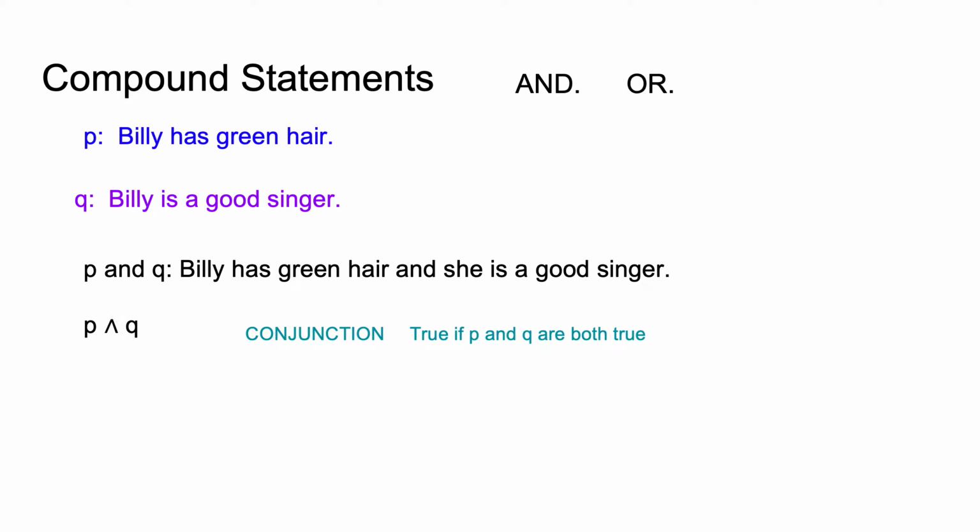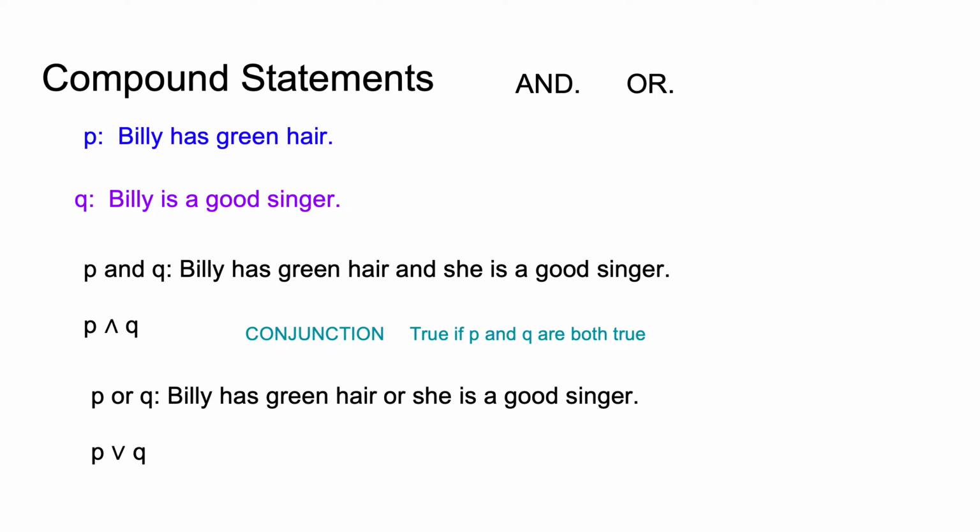And it is true if both statements are true. And I'm going to talk more about this in a few seconds. The other compound statement is or. So if you see this, it looks like a V. It's not really a V, it's an upside down and. So P or Q means Billy has green hair or she is a good singer. This is called a disjunction, and it's true if either one of them is true. Okay, I'm going to show you more about these things I've said here with a few examples in a second.